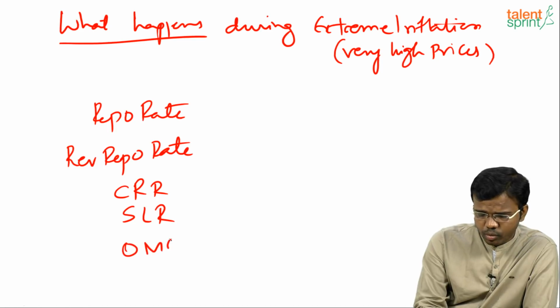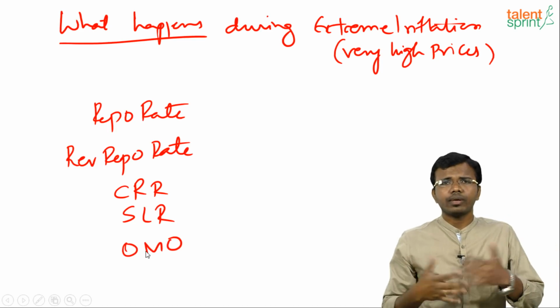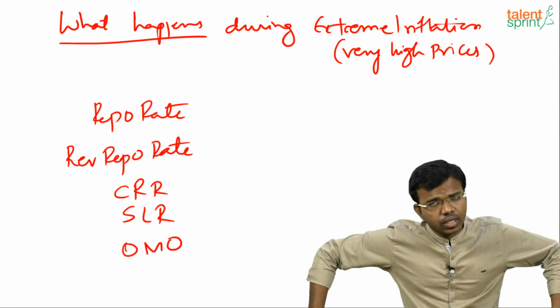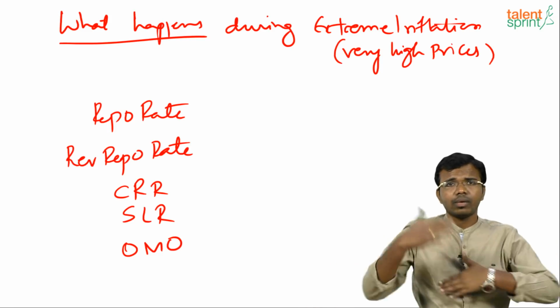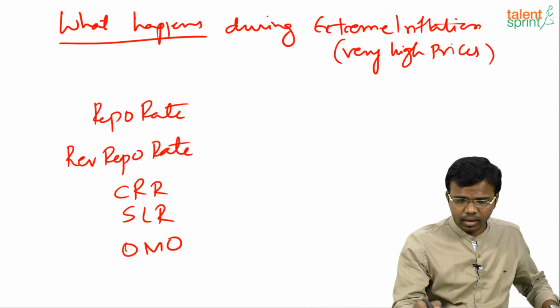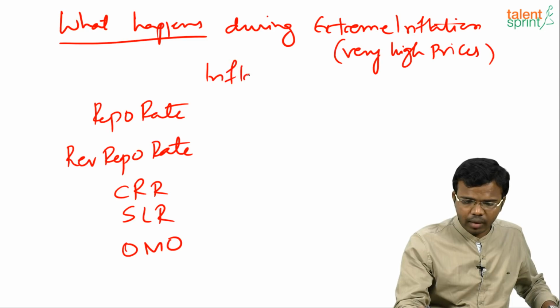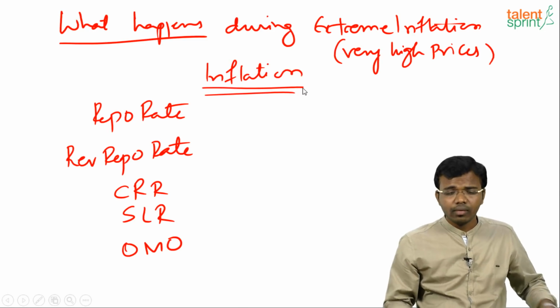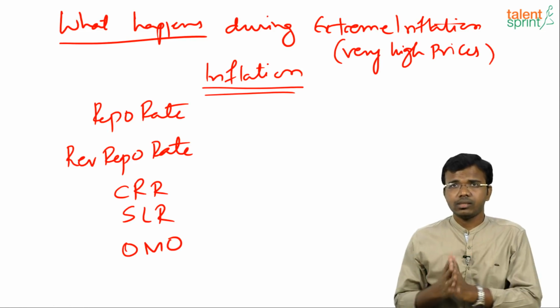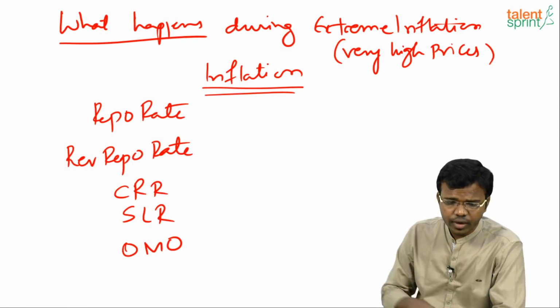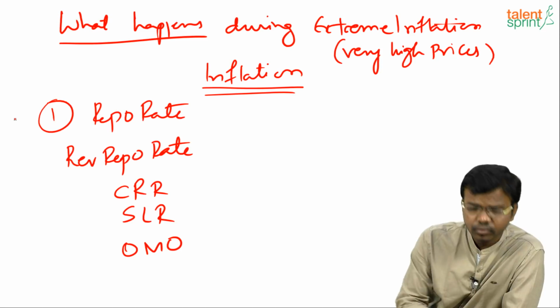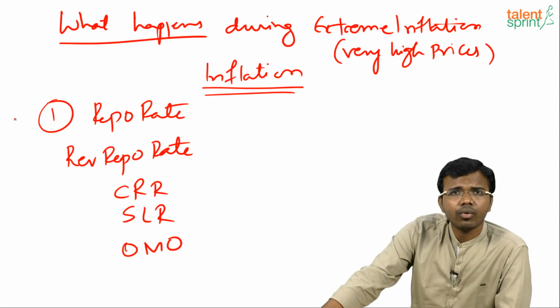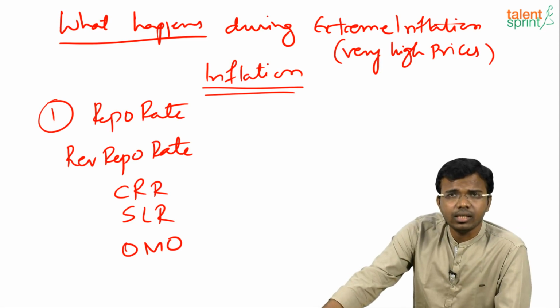And the last one is open market operations. Open market operations means the buying or selling of securities, so that the money supply will be regulated in the market. You have to tell me what happens during extreme inflation, whether the repo rate will rise or decrease. So tell me, the first one is the repo rate. What happens to the repo rate, whether it will decrease or increase?